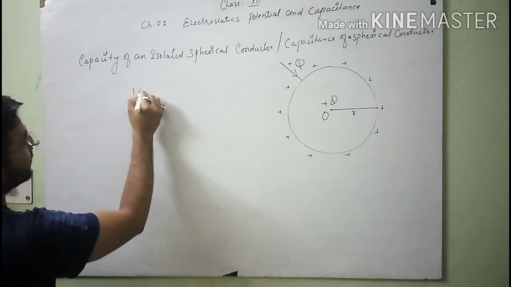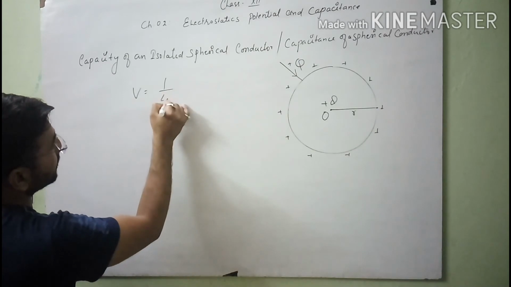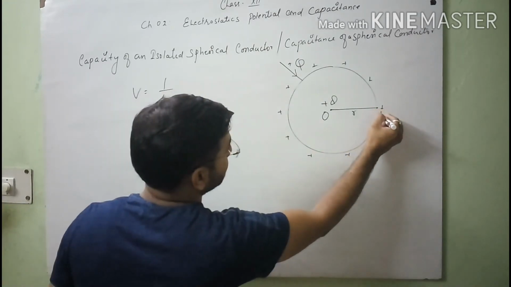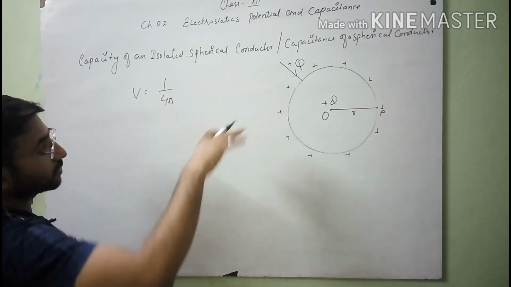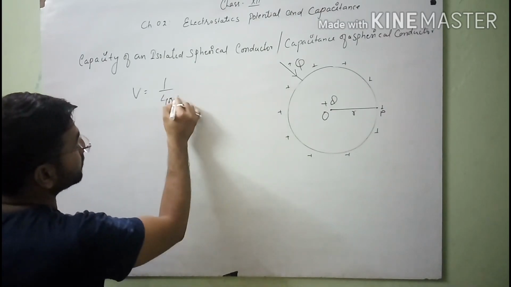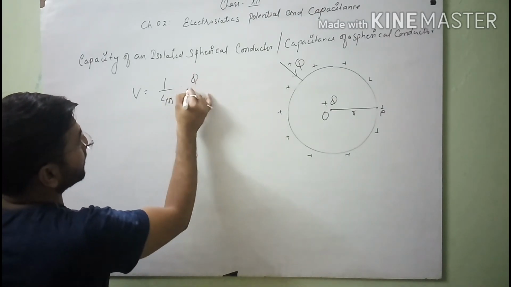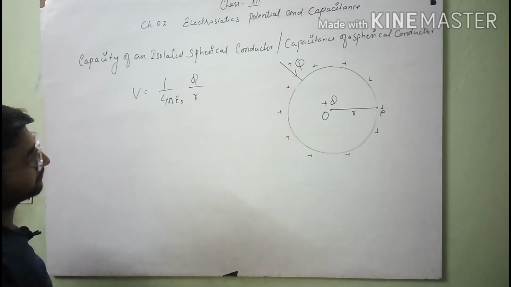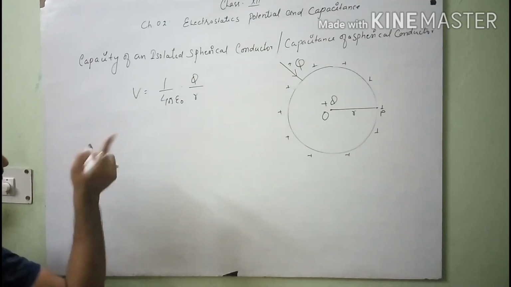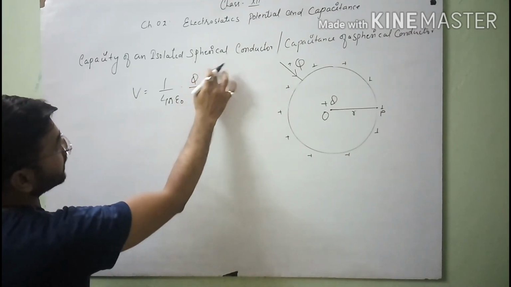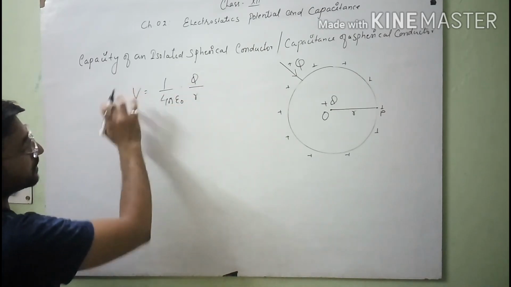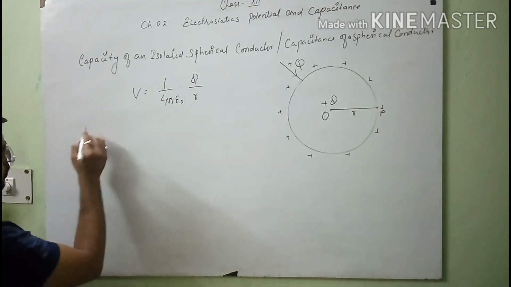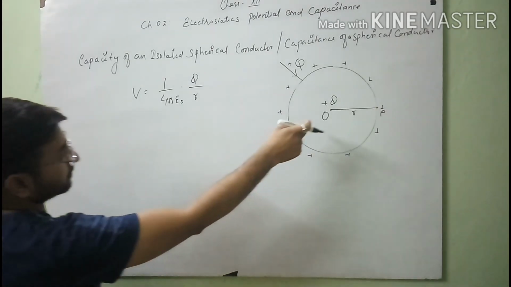So we can say the electric potential at any point P on its surface, where the entire charge is uniformly distributed, is 1 over 4 pi epsilon naught times q by r. And you know from the previous derivation that as we increase the value of charge, the electric potential of the conductor increases.